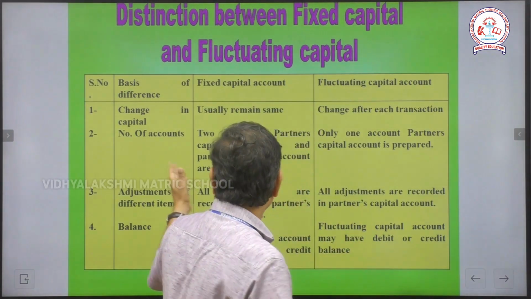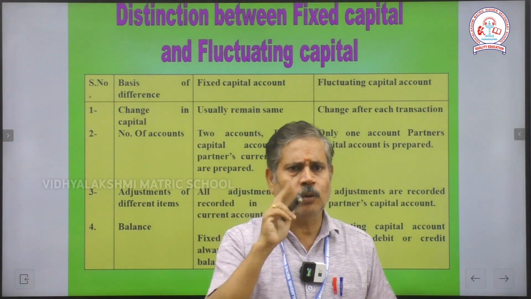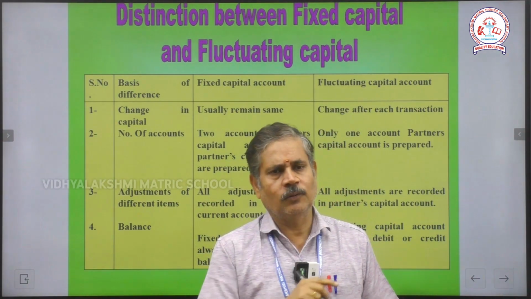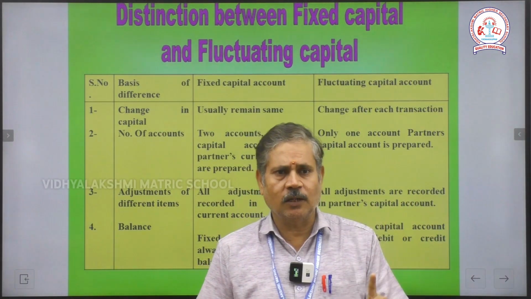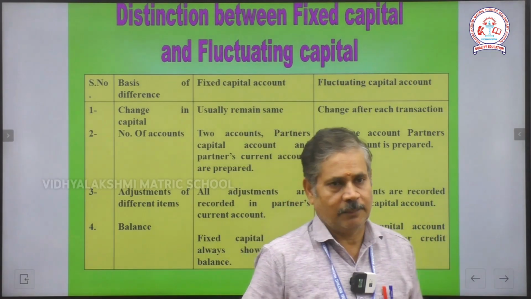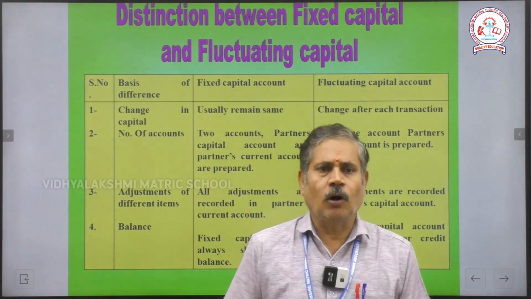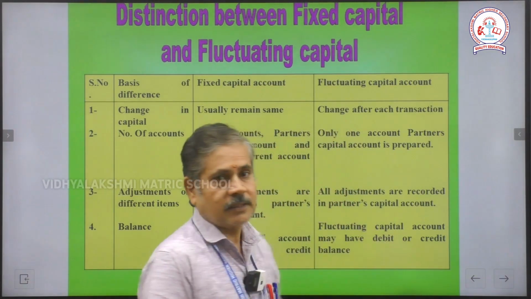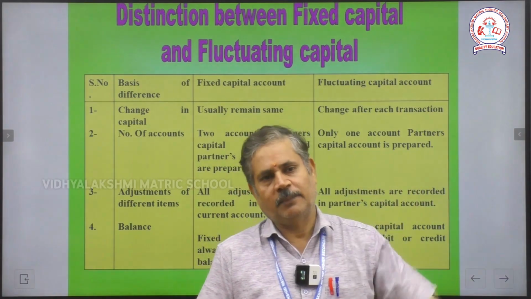Okay. Then the second point, number of accounts. In our fixed capital method we prepare two accounts, one is the capital account and the other is the current account. But in fluctuating capital we use only one account, the partners' capital account. And the third one, adjustment of different items. In fixed capital, all adjustments are entered into the partner's current account, but here all adjustments are entered into the partner's capital account.